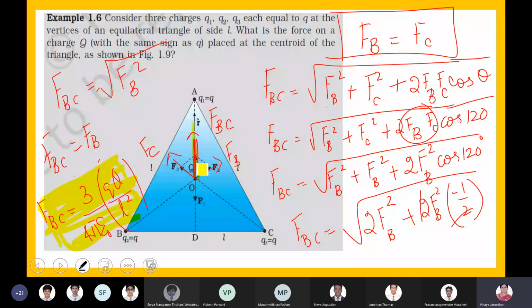And this FBC is acting in the upward direction as per the diagram. So let us find FA. Are things confusing? No, ma'am. Can those who have completed finding the value of FBC, can you find the value of FA? The force acting between the charge at the centroid and the charge placed at point A. Can you find?